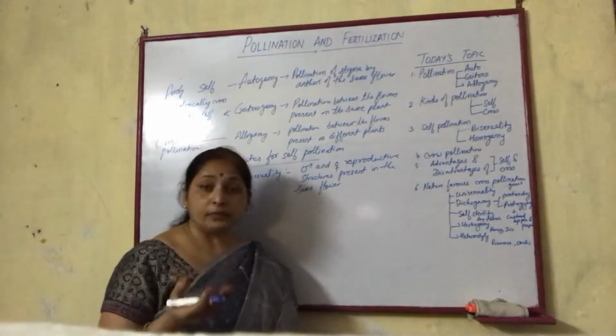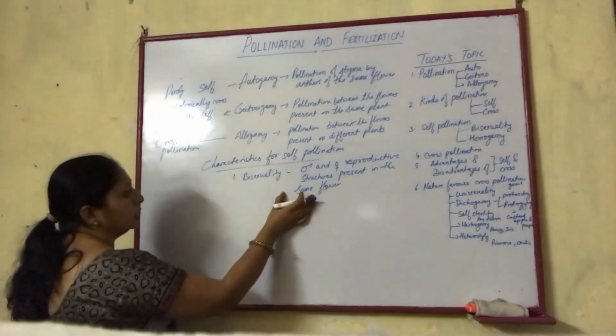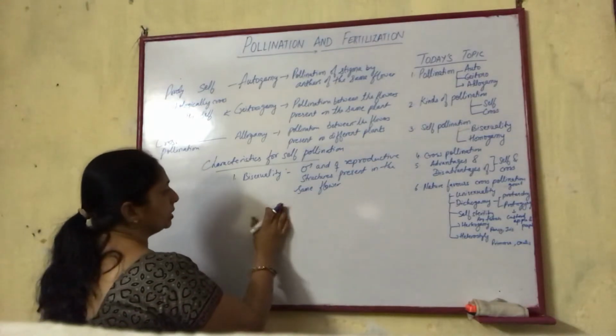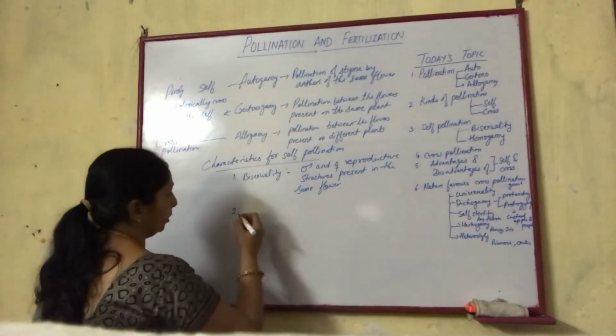If male and female structures are present in the same flower, then automatically the reproduction process takes place, which is self pollination.